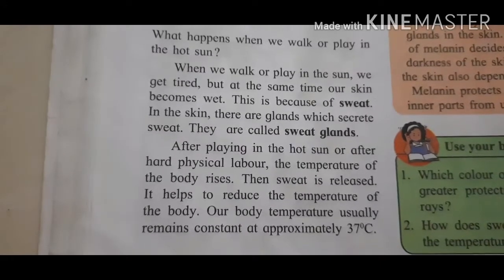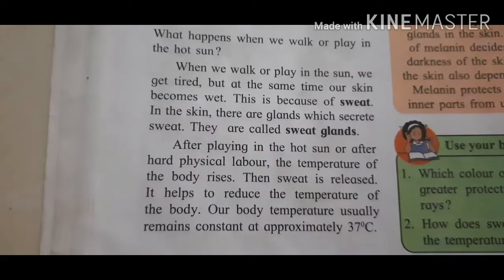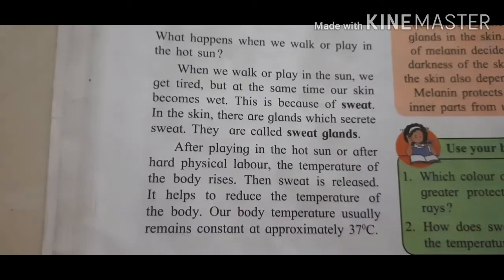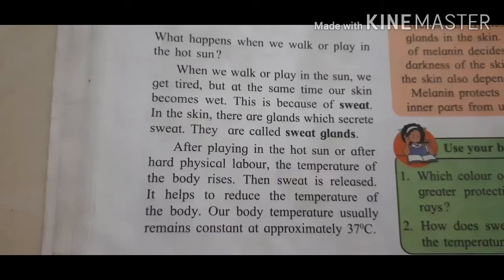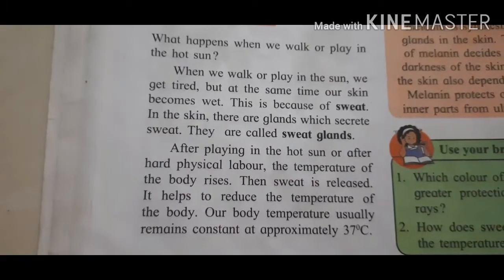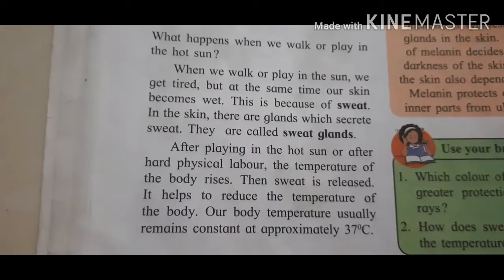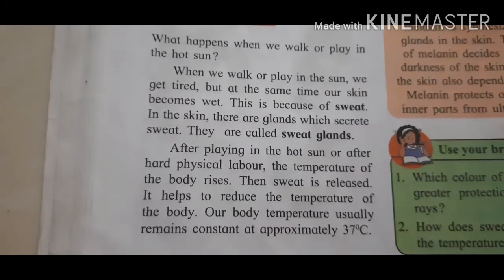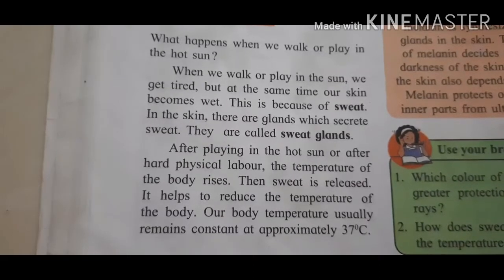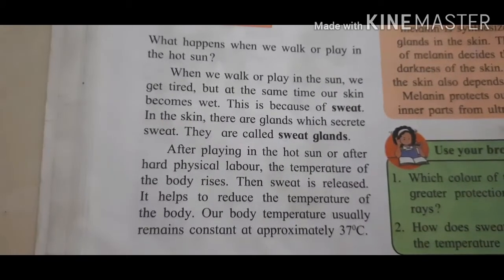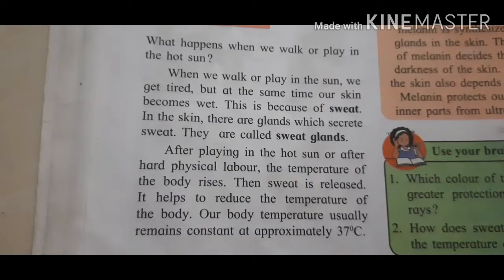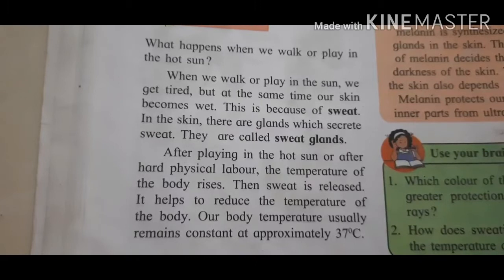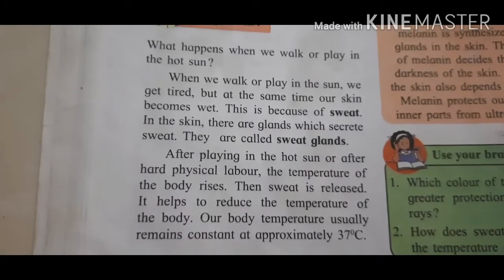After playing in the hot sun or after hard work, the temperature of the body rises. Then sweat is released. Due to this, the temperature of the body is reduced. Our body temperature usually remains constant at approximately 37 degrees Celsius.